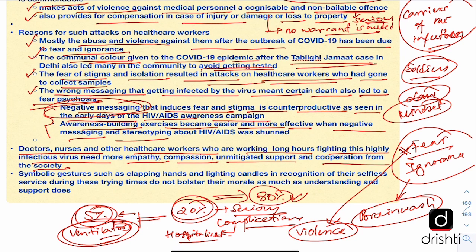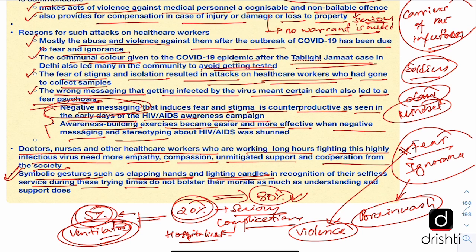So what these doctors, nurses and other healthcare workers need from the public at large is compassion, unmitigated support, and cooperation from the society, understanding their challenges and trying to help them by staying at home, by making sure that you are not infecting others, so the load on our healthcare system is less. So that is what is needed by the healthcare professionals. And the editorial at the end says that symbolic gestures are fine, like clapping hands or lighting candles in recognition of the selfless service by the healthcare professionals during these trying times.